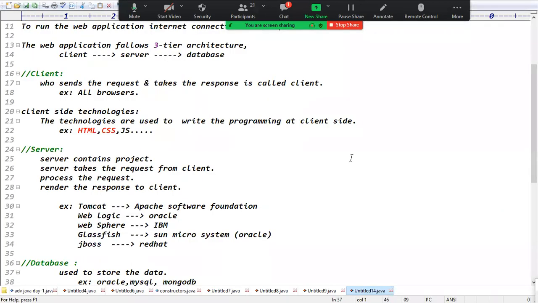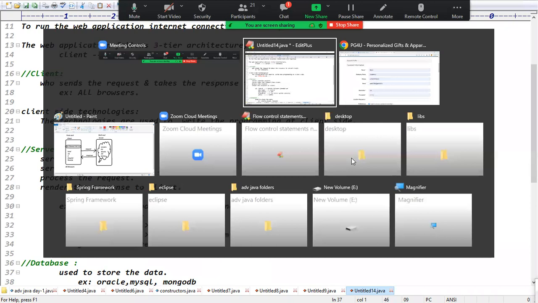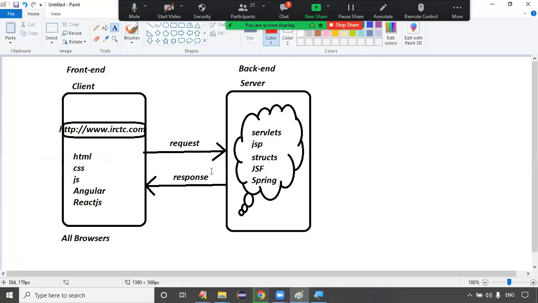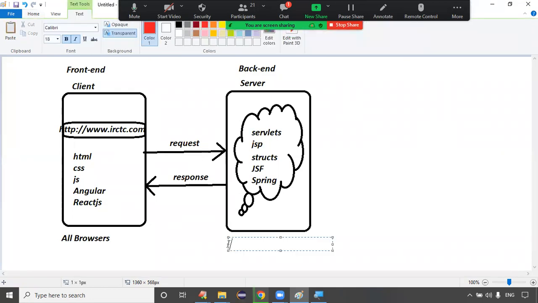When I click the save button, what happens? The request goes to the server side. The server will take the request, process the request, and generate the response. What are the servers here? We have Tomcat server, WebLogic server, multiple servers are there.